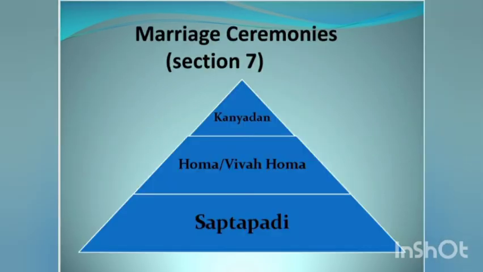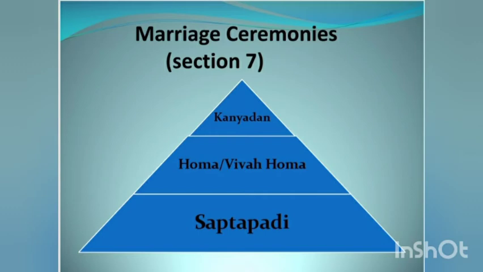So the next topic we have is marriage ceremonies, section 7. Basically there are 3 type of marriages: shastric, customary and statutory. In all these systems, no marriage can be validly performed without certain formalities or marriage ceremonies. These ceremonies bring sanctity and solemnity to the institution of marriage.